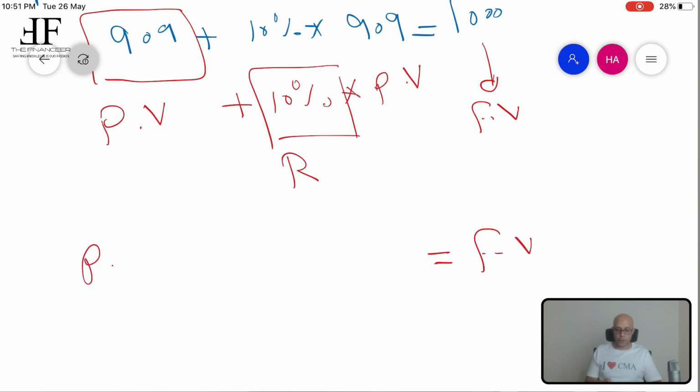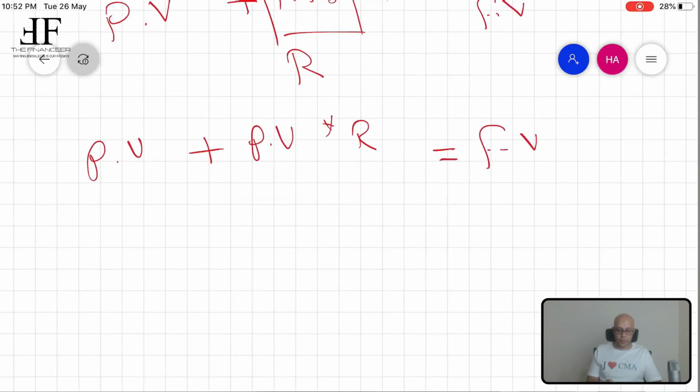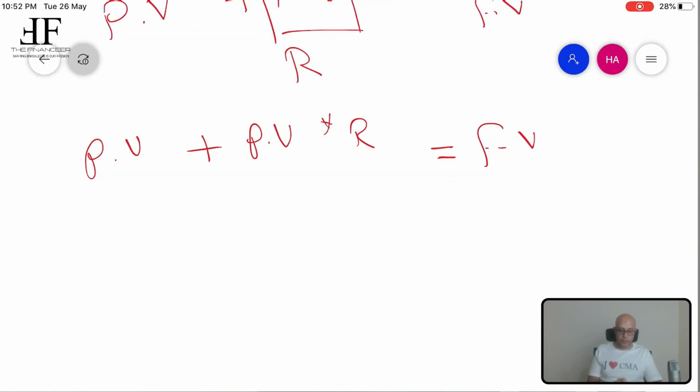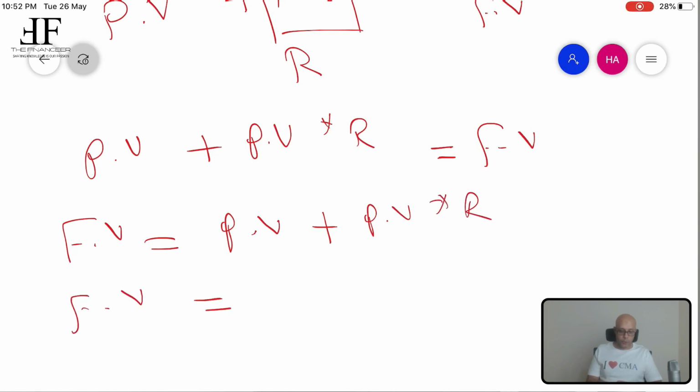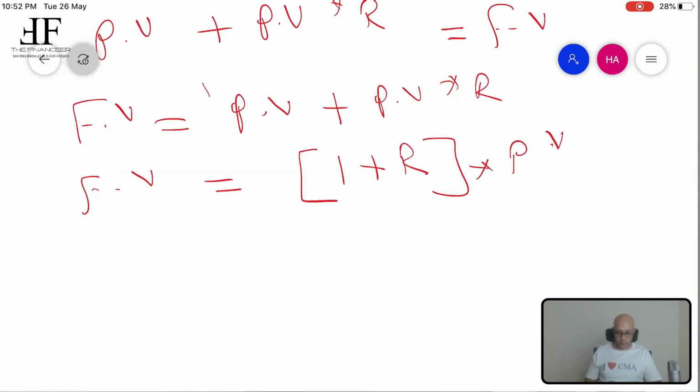The future value equals the present value plus present value times R. Let's write it in another way in order to be easy to explain. Future value equals present value plus present value times R. So future value equals 1 plus R, because actually this is 1 here, all of that times the present value.